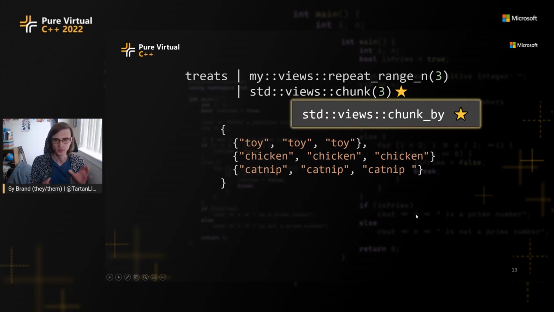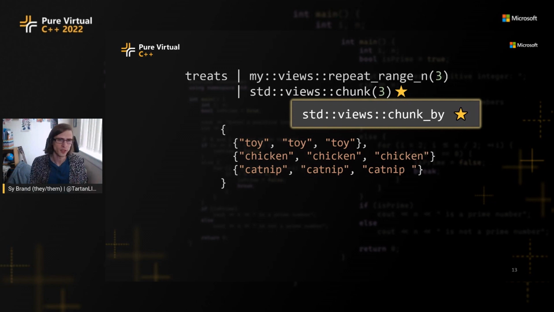There's also a cousin feature. A bunch of these come in pairs or threes. This comes in a pair. We've got chunk and chunk by. Chunk takes a size for the chunks. Chunk by takes some predicate, which is run over your range in order to generate those chunks.